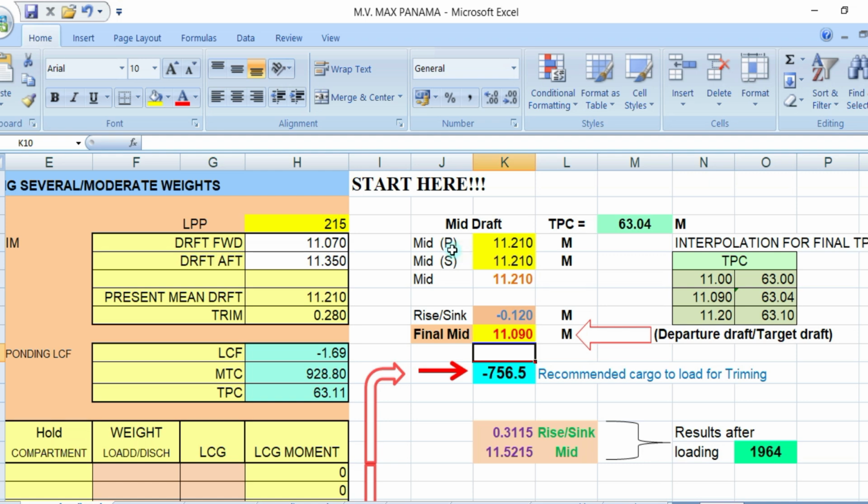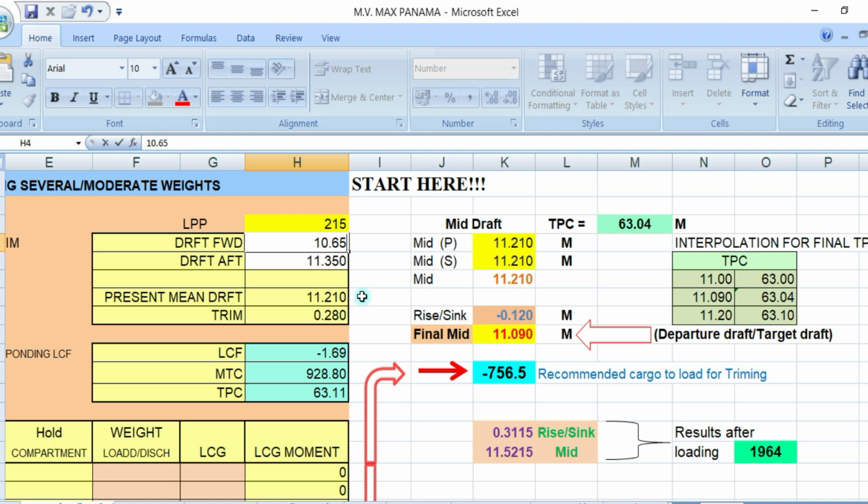So for example, in forward draft, you agreed that forward draft will be 10.65.